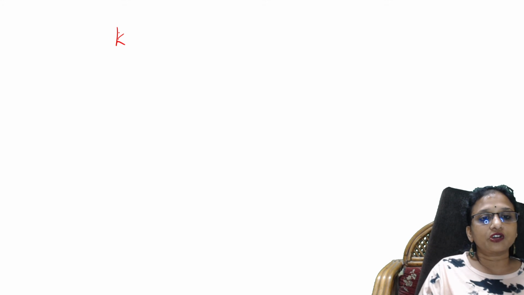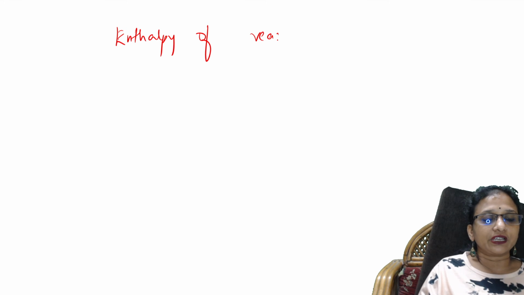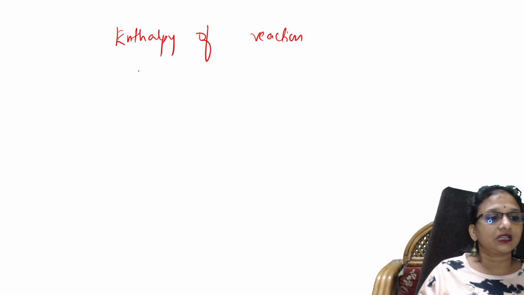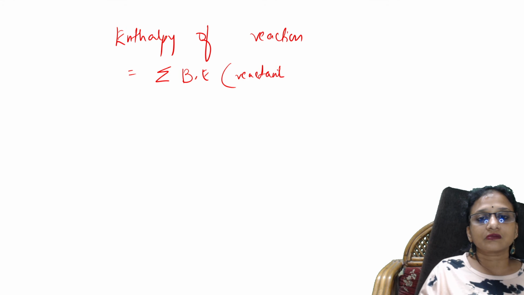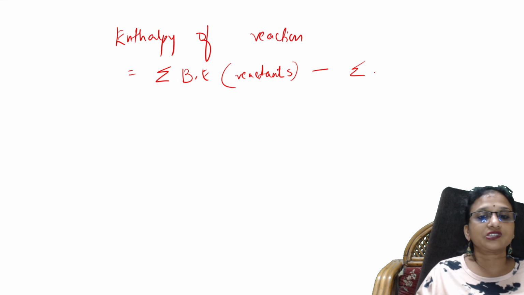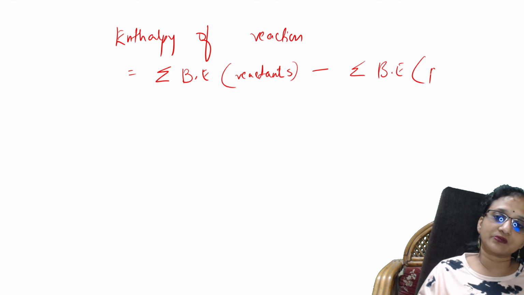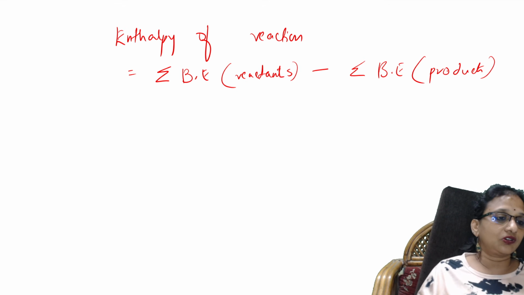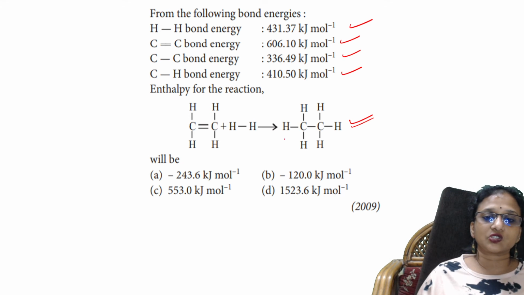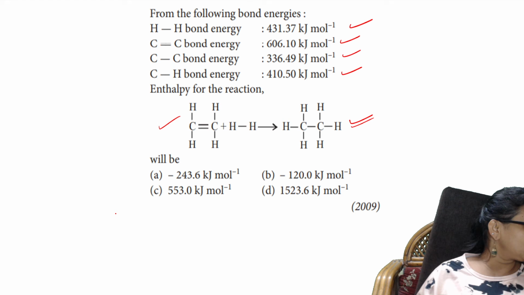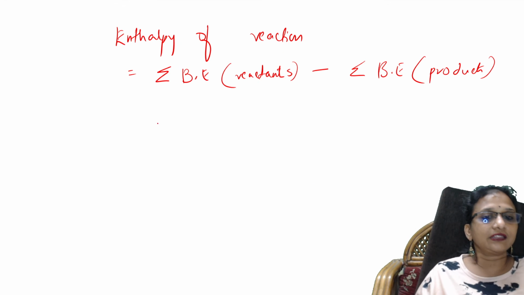So first of all, what is given? I have to write the formula for enthalpy of reaction. How can I write the enthalpy of reaction formula? Summation of bond energy of reactants minus summation of bond energy of products. Is it okay, students? Done? All right. Now, what is there on the reactant side? This. What is there on the product side? This. So write a note like that.